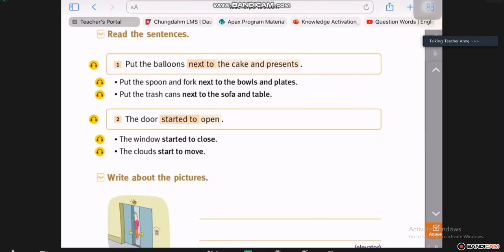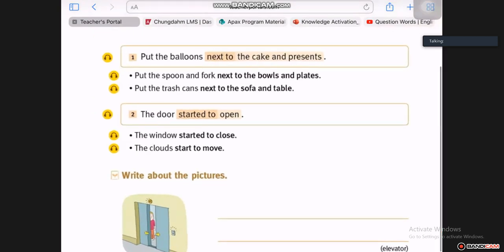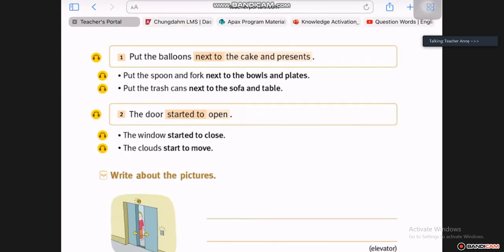So Windows, can you look at sentence 1 and please tell me what is our chunk in that sentence? Windows, what is the chunk in sentence 1? The chunk is next to the cake and the presents. So let's have a look at it.